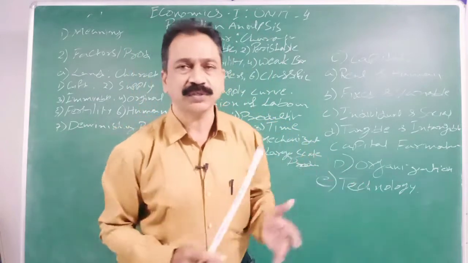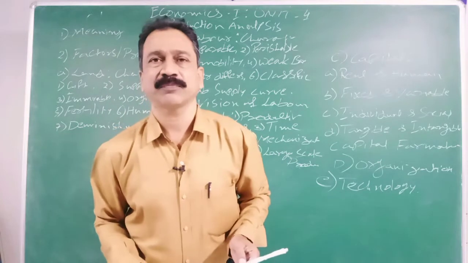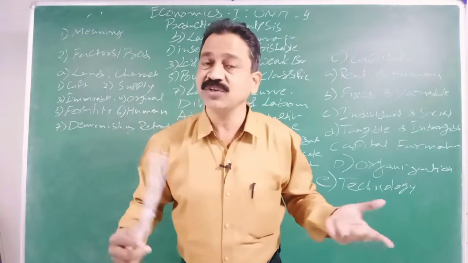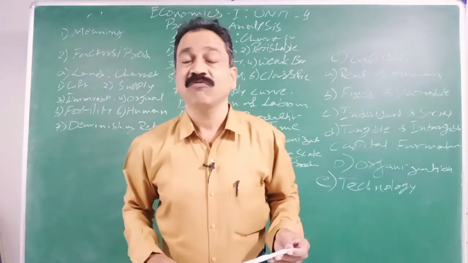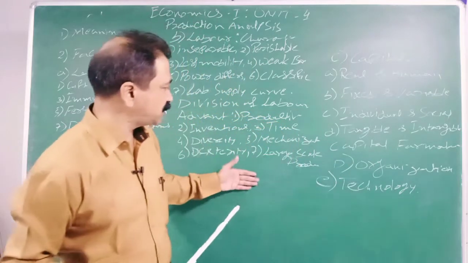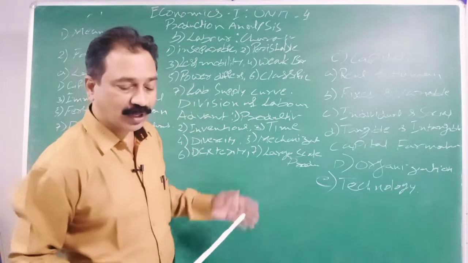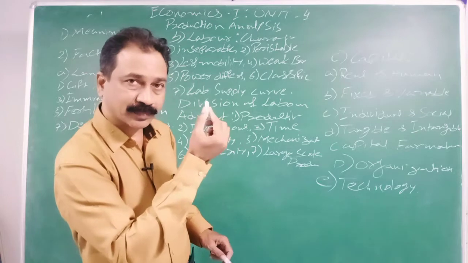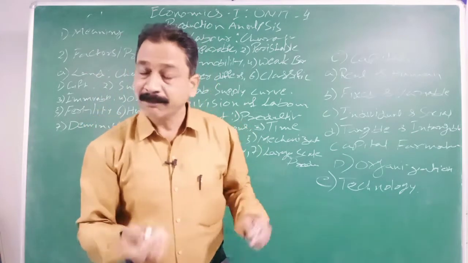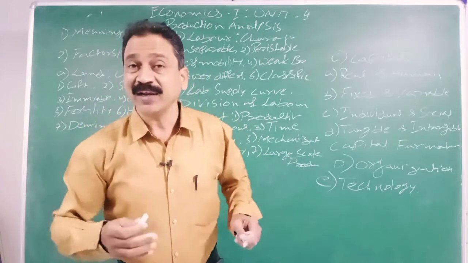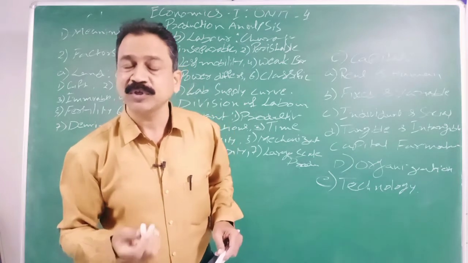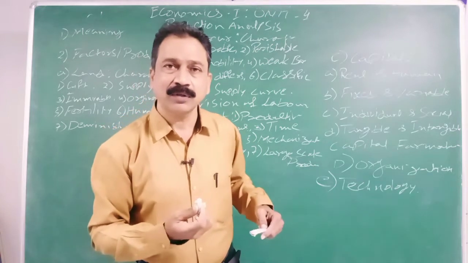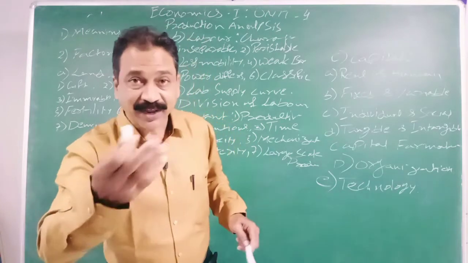And this production can be tangible or intangible. Tangible means goods, intangible means services. Here, what is getting produced? I am producing education. What are my inputs? This board, this chalk is my input. I am using all of them. My knowledge is my input. My books are my inputs. Finally, what output am I giving? Knowledge. My knowledge is my input, and your knowledge is my output.